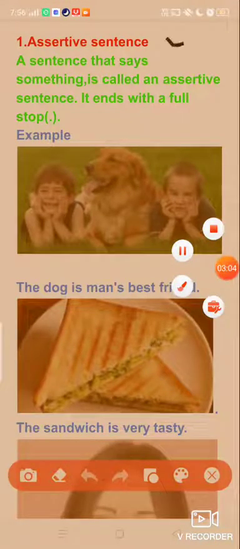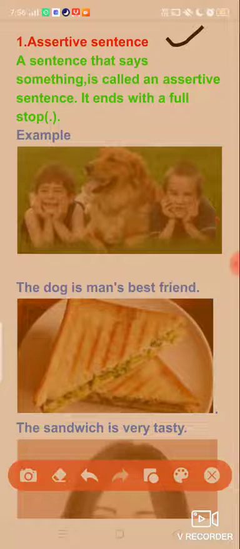First kind of sentence is an assertive sentence. What is an assertive sentence? A sentence that says something is called an assertive sentence. It ends with a full stop. It means an assertive sentence always states or declares something. An assertive sentence is also known as a declarative sentence, as it declares or states something and it always ends with a full stop. Let's see some examples.